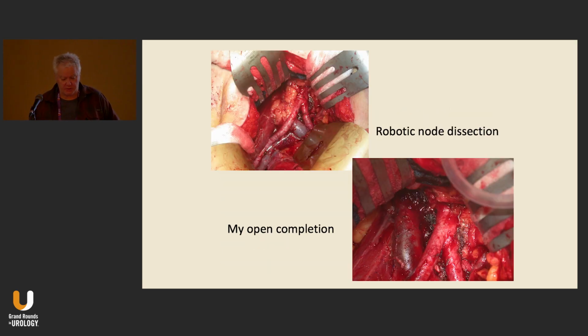So this is a slide I want to show you. This is one of my patients, and this is the patient after a robotic lymph node dissection. You can see the nodes in the para-aortic and internal iliac are left behind, and this is the completion after open completion. So I like showing that slide to the robotic surgeons. Although I realize that it's dated, but it's still fun.